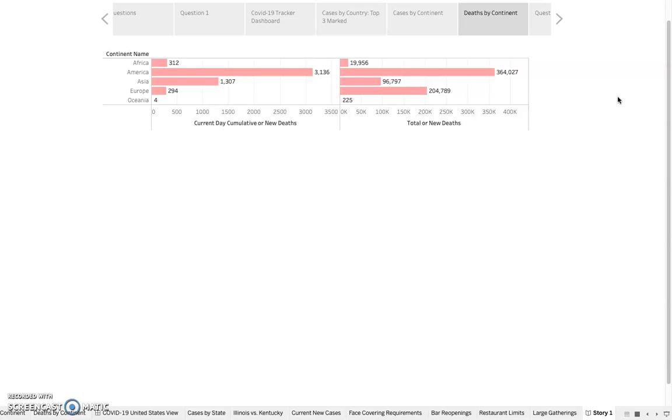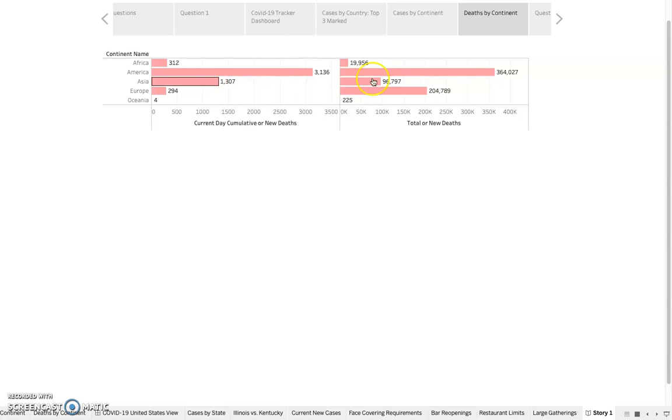America is first, Asia is actually second in deaths per last day, but overall deaths, Europe actually takes the most deaths. America has about 190,000 more deaths than Europe, which is an alarming number, and it's really high. Although America has more deaths, Europe actually has a higher fatality rate.